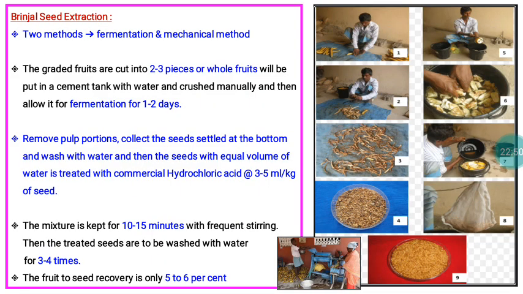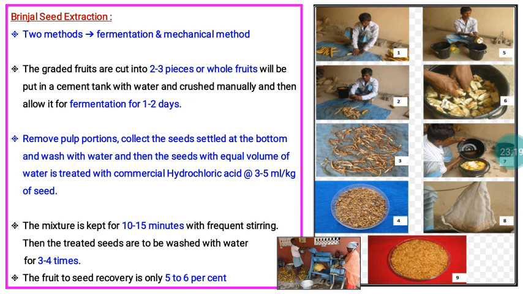And similarly in the case of brinjal, we have to adopt some strategy for separation of the seeds, because the seeds here are also placed inside the flesh. So there are two methods, fermentation and the mechanical method. The fruits are graded, cut into small pieces, taken in a cement tank and allowed to ferment for 1 to 2 days. During the fermentation process, the fruit skin, pulp, everything will float on the surface, and the seed will settle at the bottom.